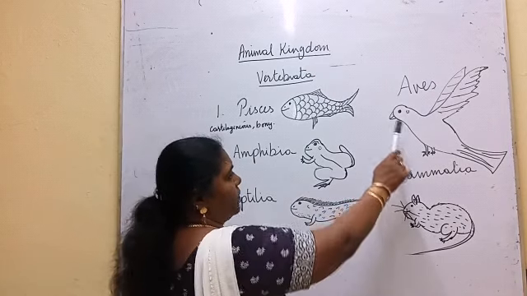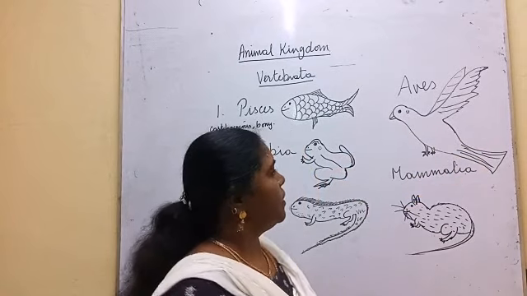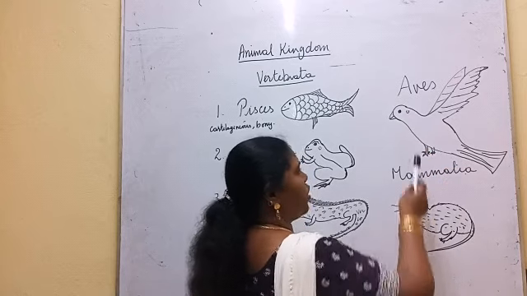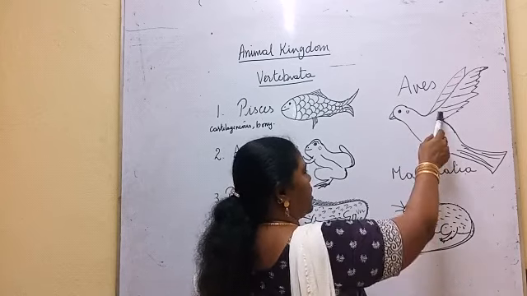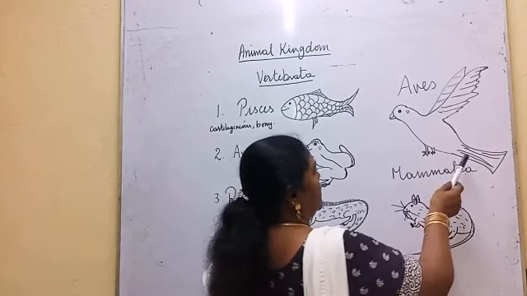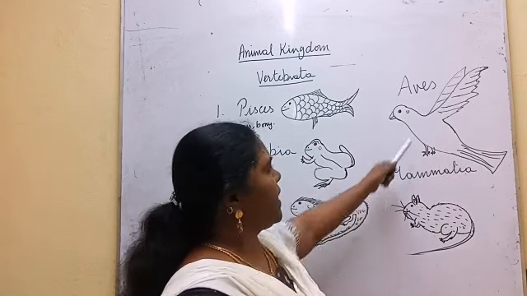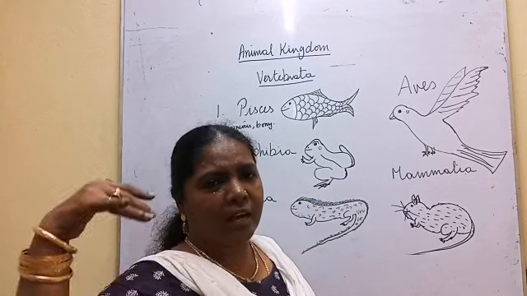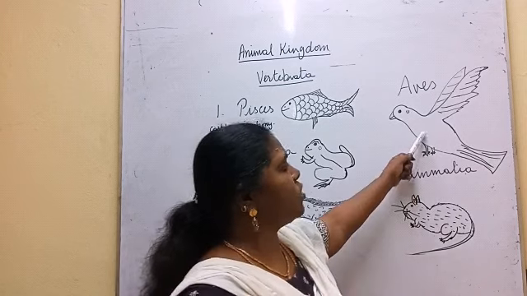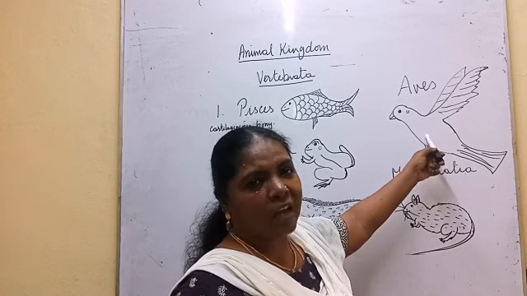Next comes Aves. All the birds, the body is covered with feathers. The body is divided into head, neck, trunk, tail. The forelimbs are modified into wings. Hind limbs are helpful for locomotion, and with the help of the tail, it changes its direction. In order to fly, it lives in air. Most of the time it spends in air. In order to fly, it has hollow bones. So pneumatic bones are seen in birds.